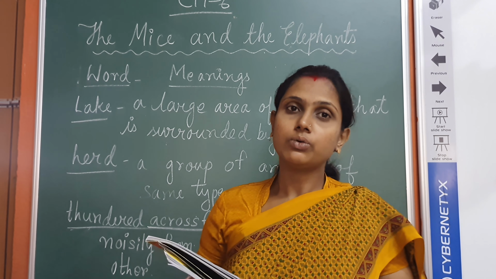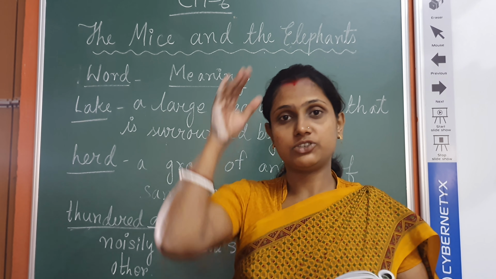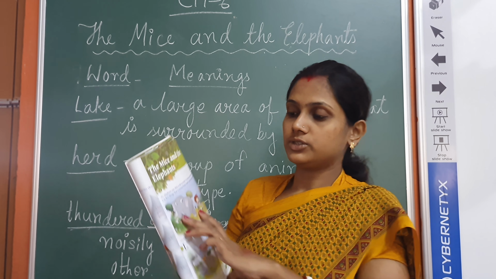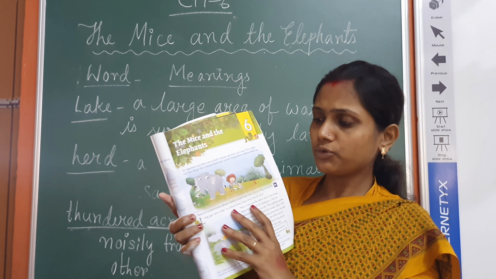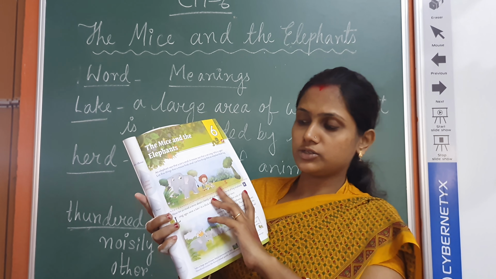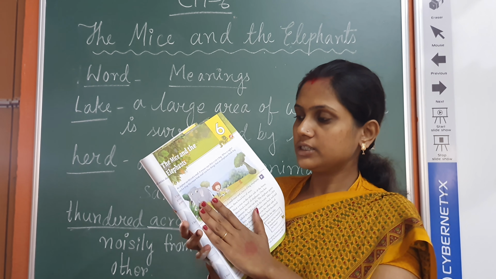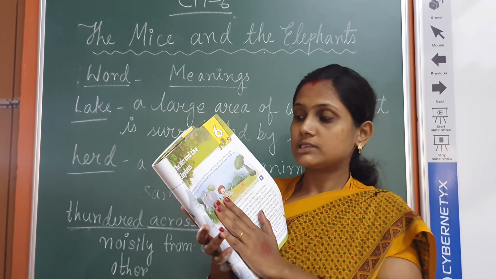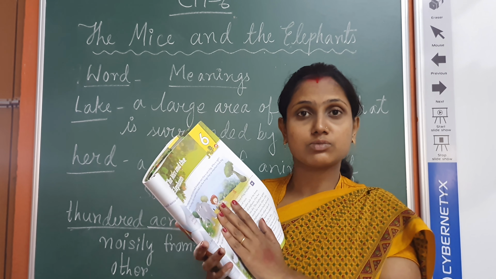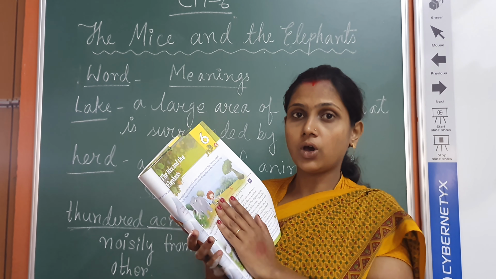So, you know the size of the elephant. The elephant is very huge. It is having the trunk. You see the elephant picture is given in your book, and the mice is also there, and a cat. Here you can see the elephant and the mice, both of them are quarreling about the size of a cat, whether the cat is small or big.